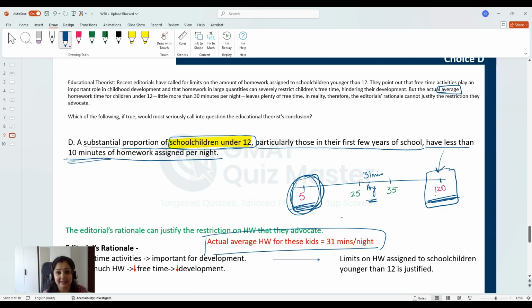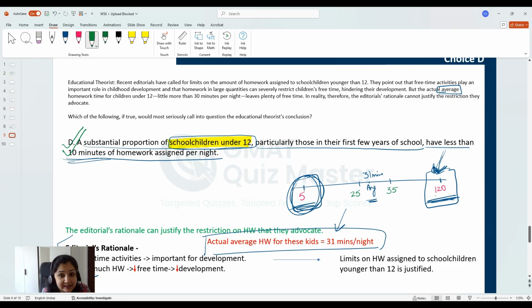It tells us that this fact is not very reliable, and this fact cannot be used to question this reasoning. The reasoning used by the editorials may actually be correct. If there are students who are getting so much homework, the reasoning used by editorials may be correct because these students do not get enough free time to engage in free time activities. And that is why this much homework may be hindering their development, and it is justified to advocate the limit on the homework that is being asked for. And therefore, this choice is the correct answer choice.